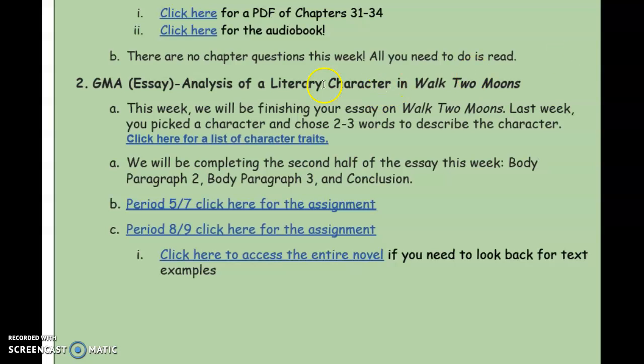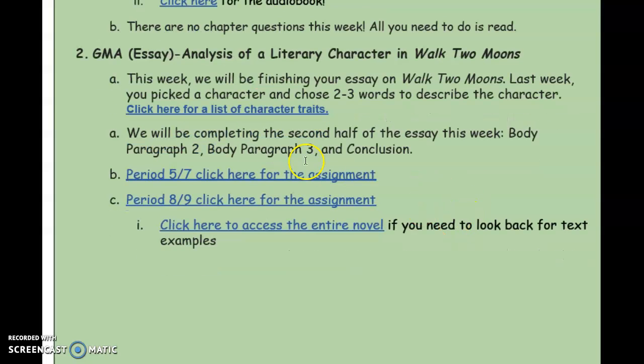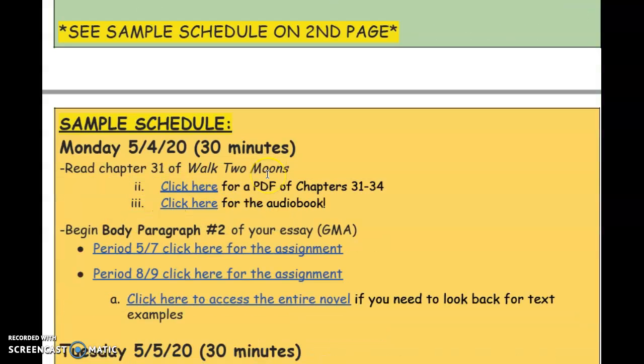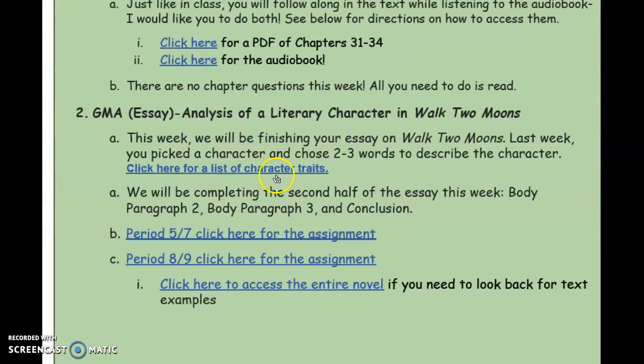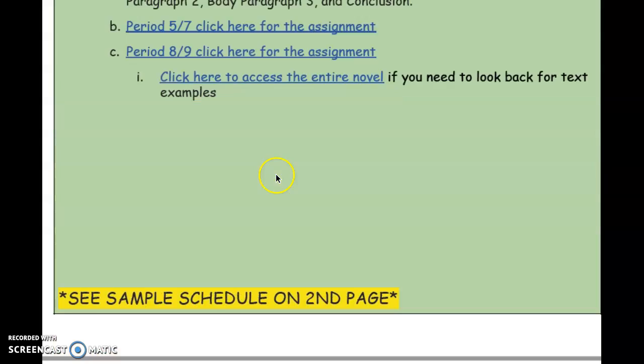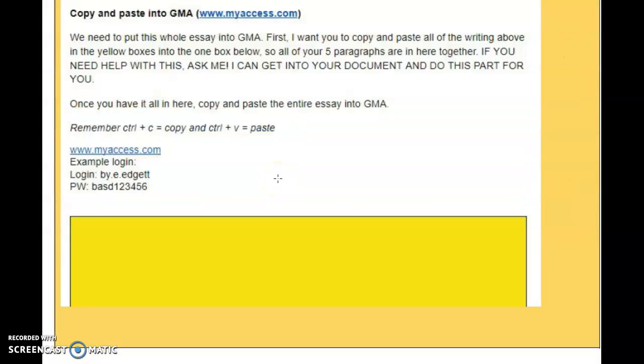All right, so you need to finish writing the essay in the Google Doc on the assignment. And then there's another part that we need to do here. Okay, so when you're done, and this is in your assignment in the Google Doc, you need to copy and paste all of your paragraphs into the box down at the bottom. So you would go up to your introduction, highlight it, copy it, paste it down here. Then you would go to your body paragraph 1, highlight it, copy it, paste it in here. We want all of our paragraphs to be in this yellow box because we need to put our essay together as one.